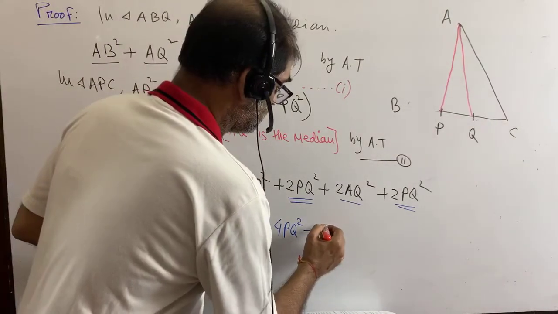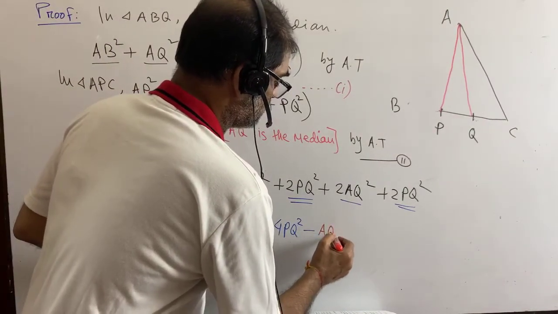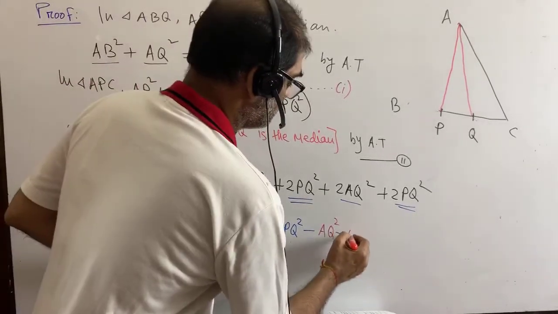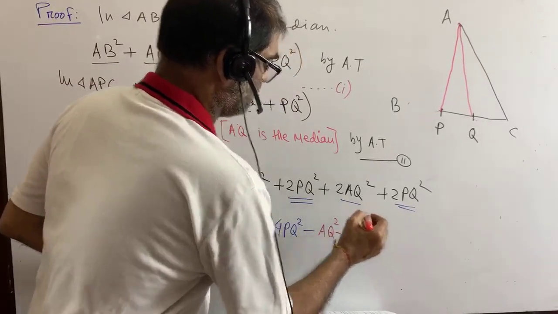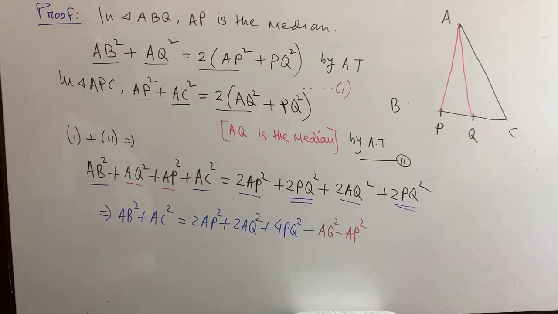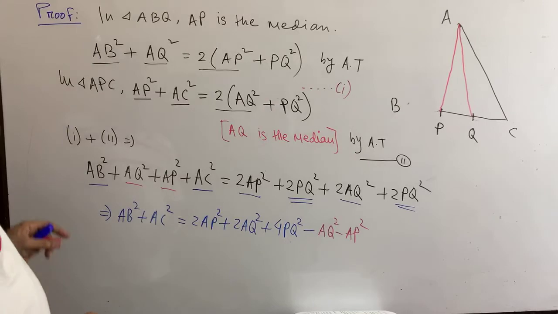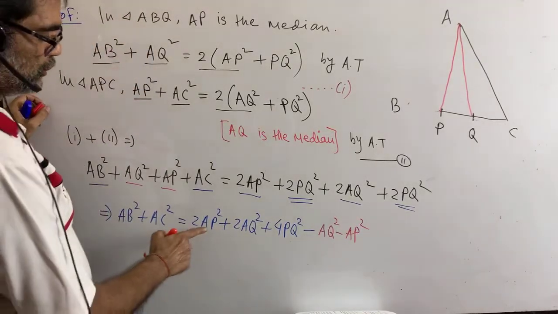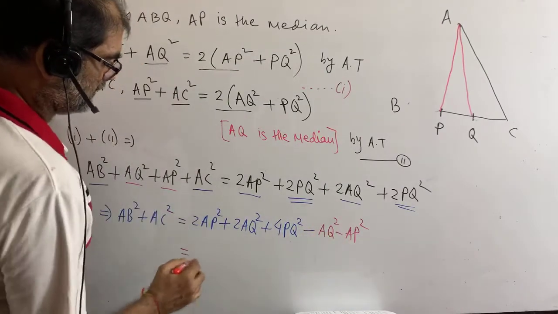Now if we calculate, 2 AP square minus AP square is AP square.